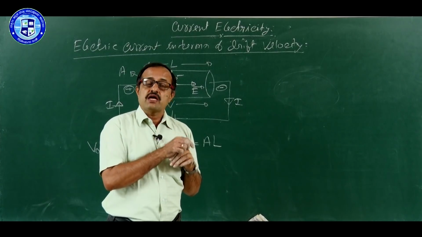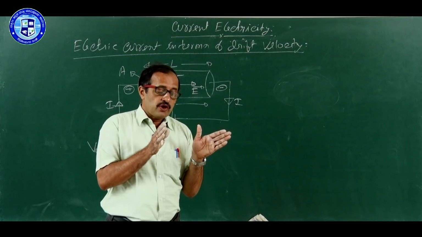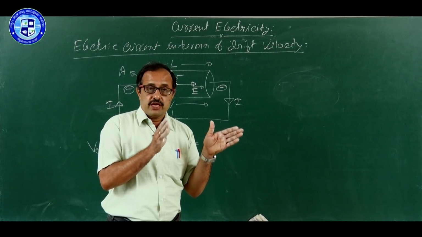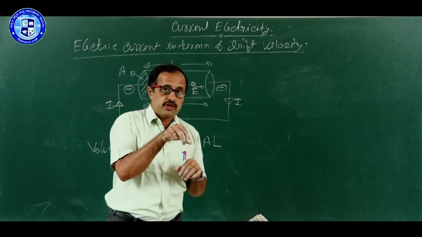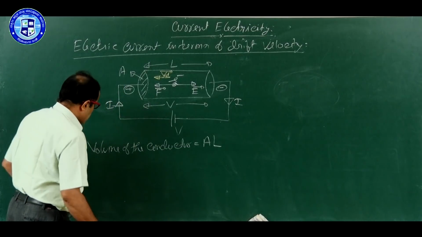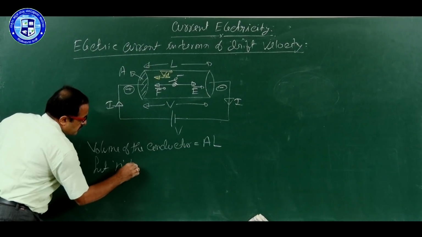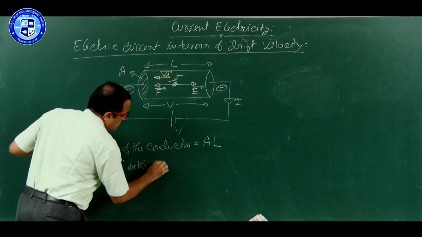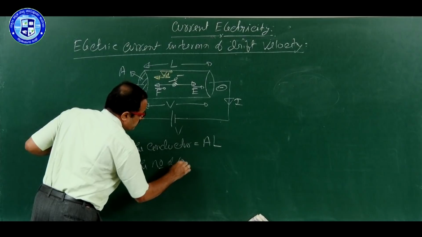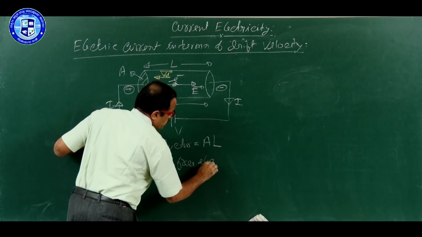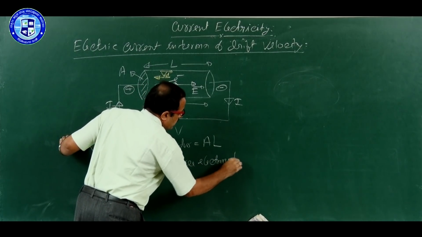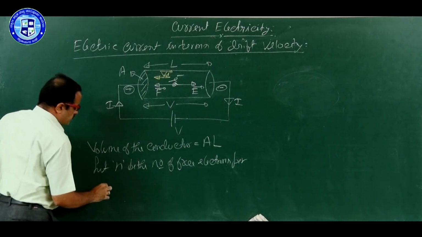From metal to metal, that value changes. Number of electrons in a cubic meter is known as free electron density. So, let N be the number of free electrons per unit volume of the conductor.